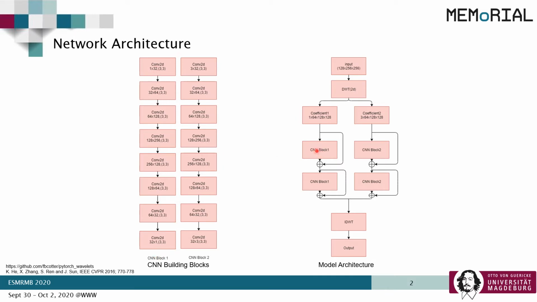Two CNN blocks were stacked on top of each other with a residual link. Finally, the outputs were merged and an inverse 2D discrete wavelet transform was performed to reconstruct the final output image.